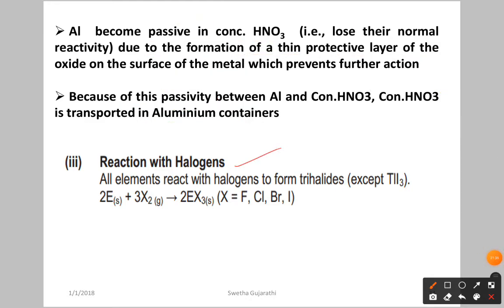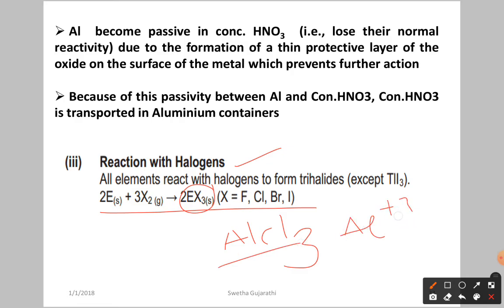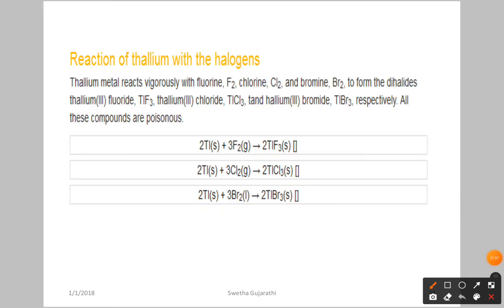Next, reaction with the halogens. They are going to form the formula EX3. The best example, as you know very well, is aluminum chloride. Aluminum has a +3 oxidation state and chloride has -1. If you go for the crisscross, the formula is AlCl3. Here you can see thallium is going to form halides like thallium fluoride, thallium chloride, thallium bromide. These compounds are poisonous.